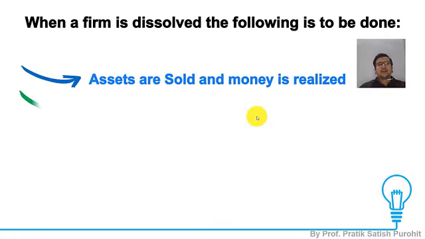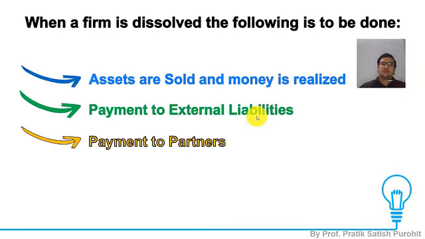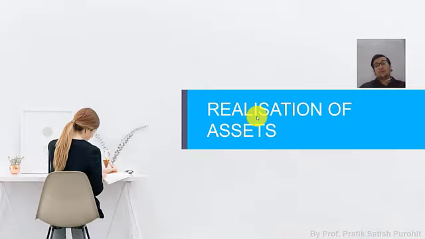Piecemeal distribution generally happens when a firm is dissolved. Whenever a firm is dissolved, we basically sell off the assets, we receive money from the selling of those assets, and then we pay our liabilities, and finally we pay back our partners. Now talking about realization of assets. What is realization of assets? Whenever we sell off an asset and we get cash, that is termed as realization of asset.